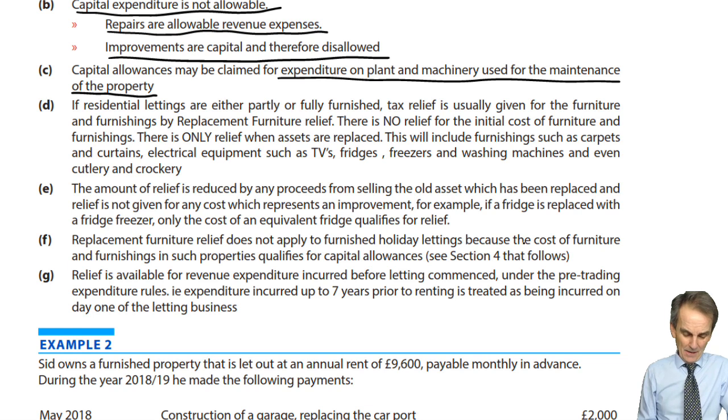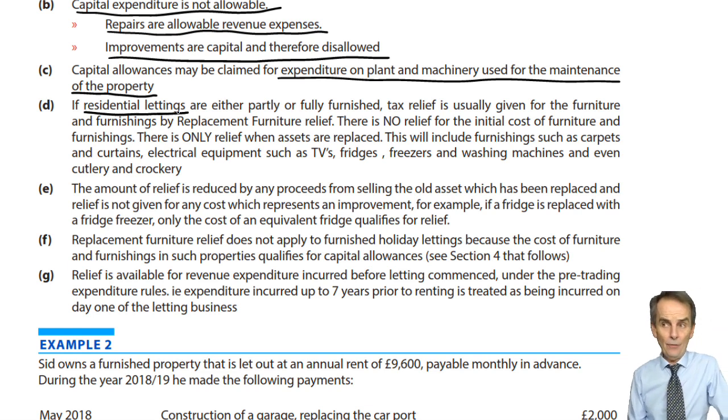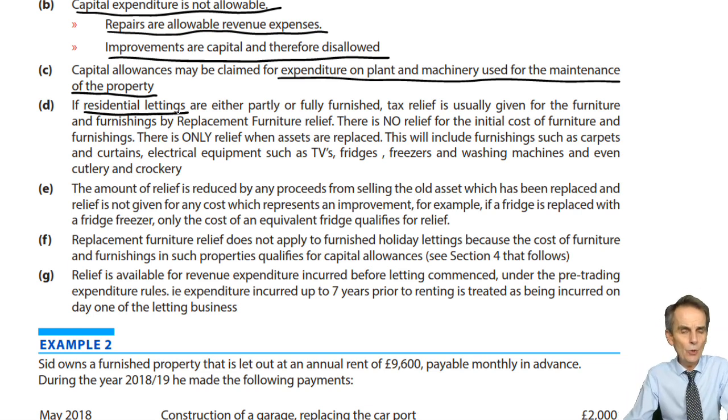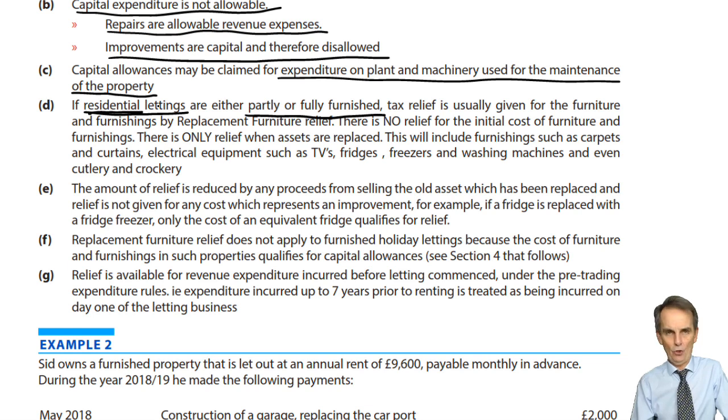Okay, we've then got one final area to look at, and it's to do with residential lettings. Often property, certainly in the UK, is more usually let on an unfurnished basis for long periods of time, for tenants who are going to be there for 12 months, maybe 24 months or longer. But what you might have is residential lettings that are either partly or fully furnished. Now, residential as compared to commercial. We have separate rules for commercial property.